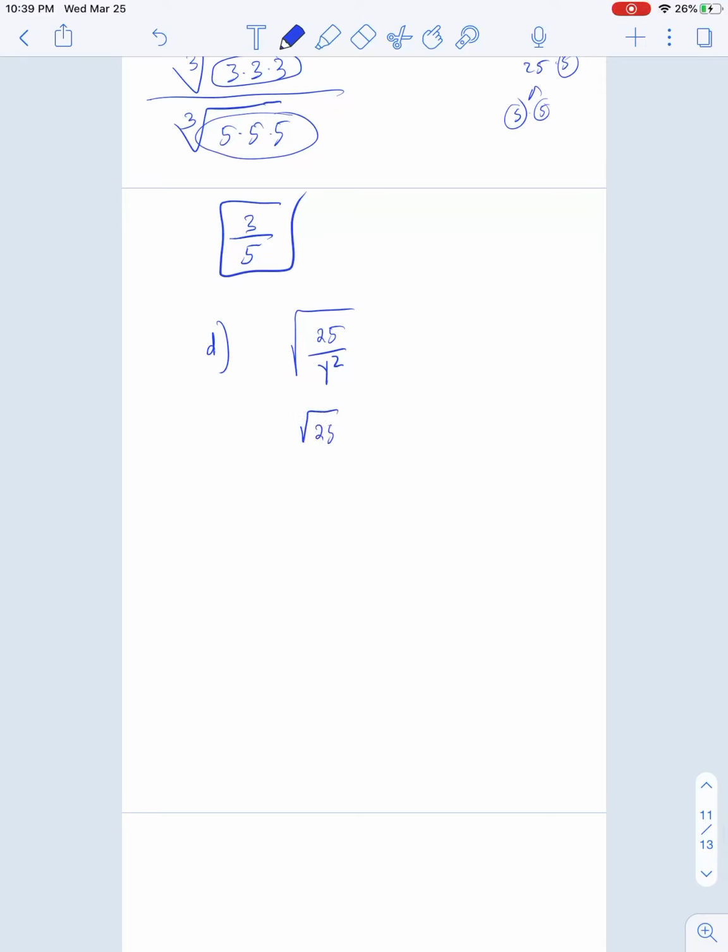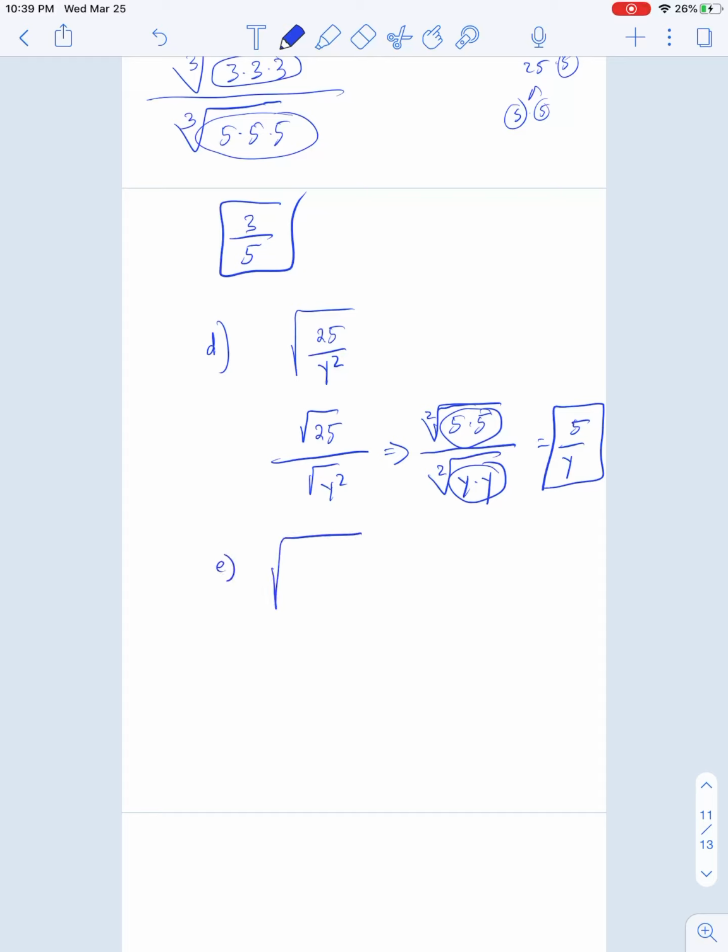We do the same thing, right? We'll show 2 of them. Square root of 25, square root of y squared. Right, and that's just 5 times 5 on the top, pulling in groups of 2's. Pulling in groups of 2's, y times y. There we go. This answer is just 5 over y. All right, so a nice example there.